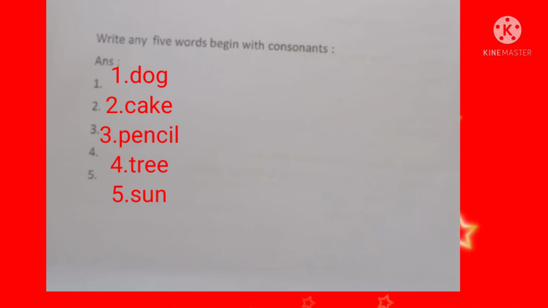P-E-N-C-I-L, pencil. Number 4, tree. T-R-E-E, tree. And number 5, sun. S-U-N, sun. So, you can write any other words which start with a vowel sound and a consonant sound.